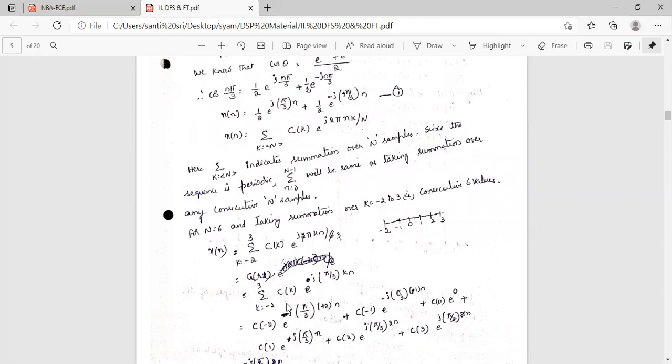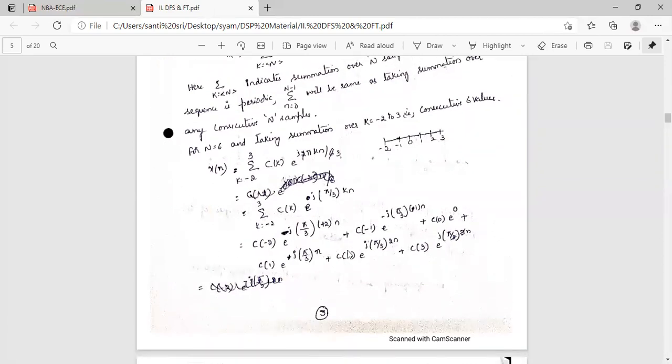If k value is -2, similarly k value is -1, 0, 1, 2, 3. We substitute these values so that we get the expression like this: c of -2 into e power minus j pi by 3 into 2n, plus c of -1 into e power minus j pi by 3 into n, plus c of 0 into e power 0, plus c of 1 into e power j pi by 3 into n, plus c of 2 into e power j pi by 3 into 2n, plus c of 3 into e power j pi by 3 into 3n.